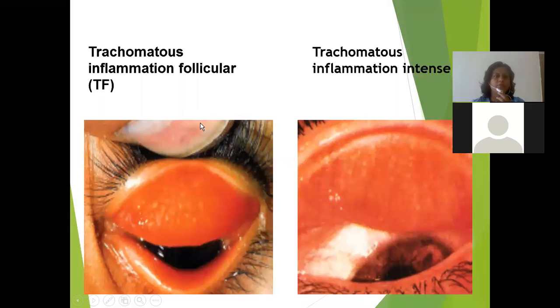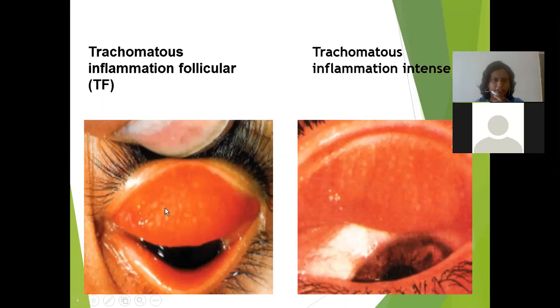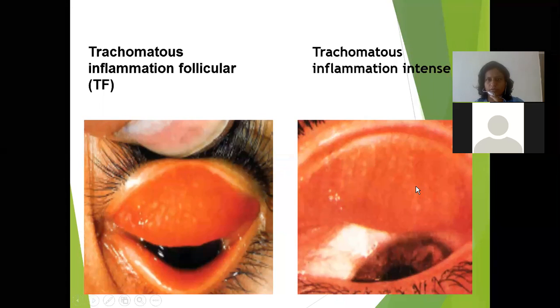And this is the diagram of trachomatous inflammation, follicular, that is the TF. So this is how we see the conjunctiva very red and inflamed, and trachomatous inflammation, that is follicles, are seen in this. This is the pannus formation, this red line. So the trachomatous inflammation is intense. It is very intense, and a very severe trachomatous infection is seen in this diagram.